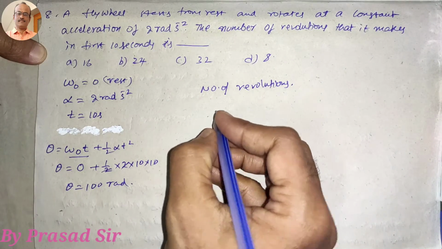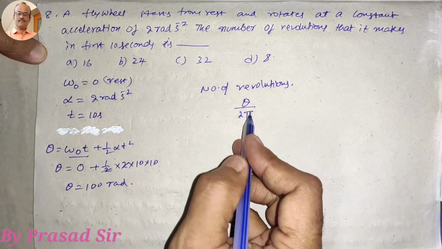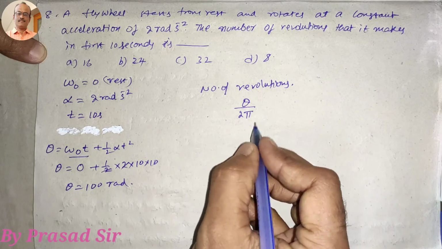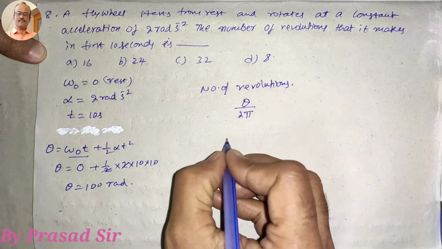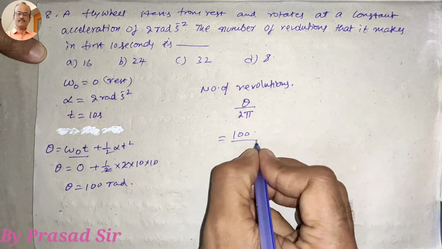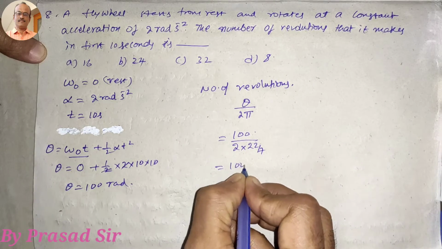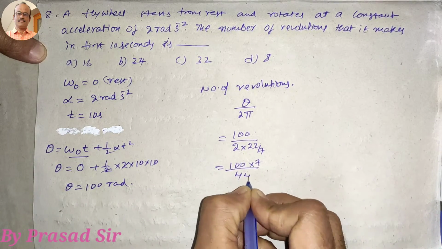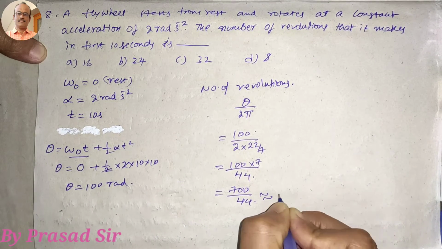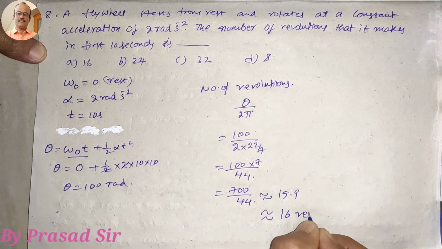revolutions. To calculate the number of revolutions, that is theta divided by 2 pi. So that means angular displacement divided by 2 pi. Why 2 pi here? 360 degrees, because the flywheel rotates in 360 degrees. So theta is equal to 100 divided by 2 pi. That means 2 into 22 by 7, so 100 into 7 divided by 44, that means 700 divided by 44. That is nearly equal to 15.9, and nearly equal to 16 revolutions.